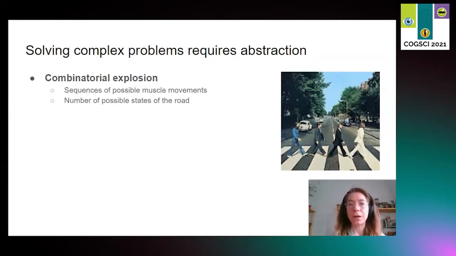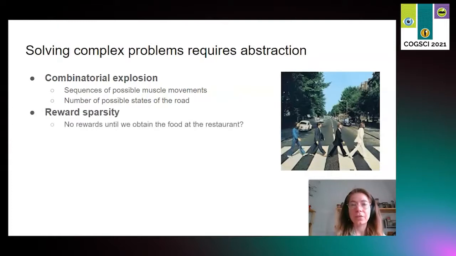If you represent the problem in terms of its basic features, each leaf on each tree, each pebble on the street, you won't be able to figure out how to cross the street. An infinite number of possible muscle movements is possible at every millisecond, and the road could change into any infinite number of states at every moment. This creates a combinatorial explosion of possibilities that makes planning extremely difficult because we are looking for a needle in a haystack. Another reason why we need abstraction is reward sparsity.